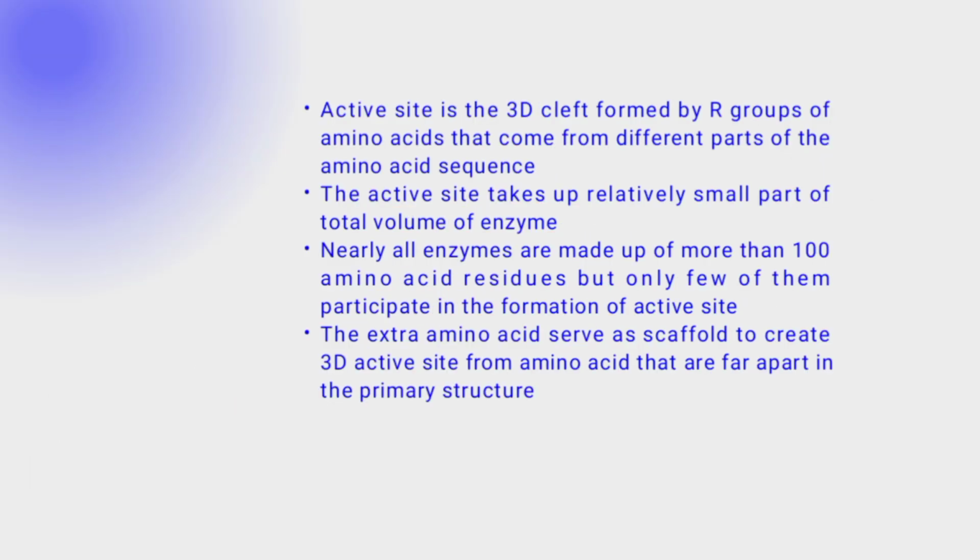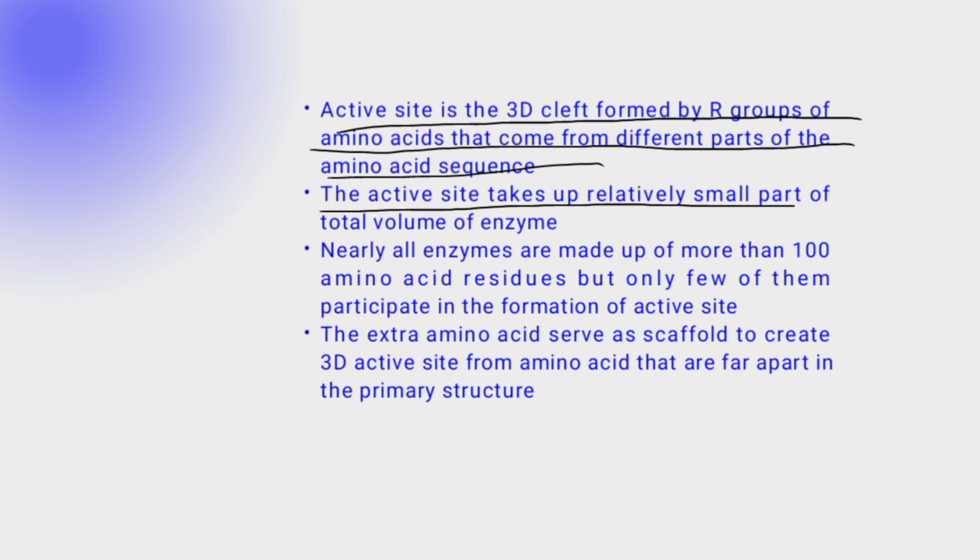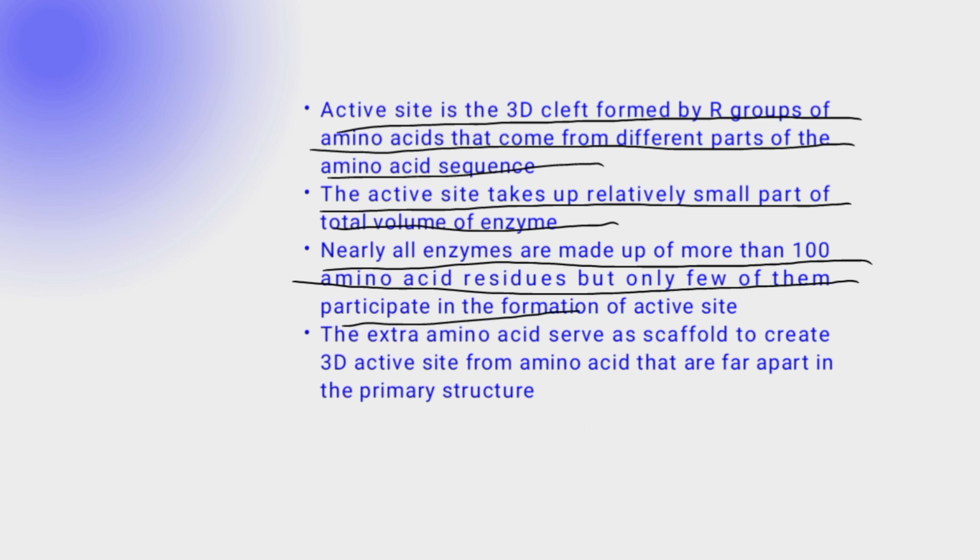Active site is the 3D cleft formed by R groups of amino acids that come from different parts of the amino acid sequence. The active site takes up a relatively small part of the total volume of the enzyme. Nearly all enzymes are made up of more than 100 amino acid residues, but only a few of them participate in the formation of the active site.